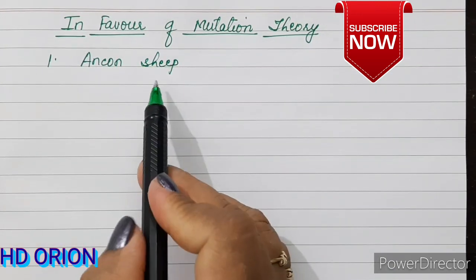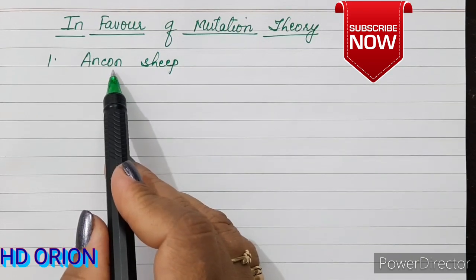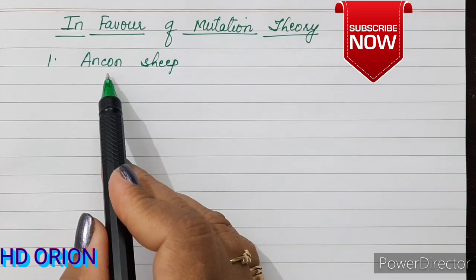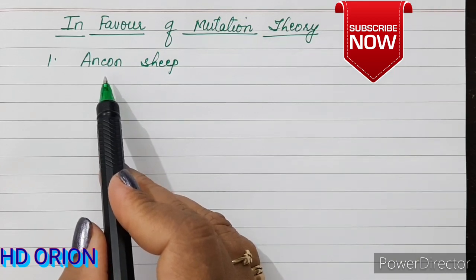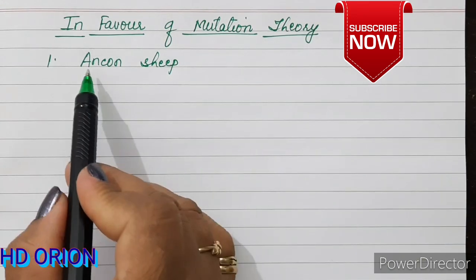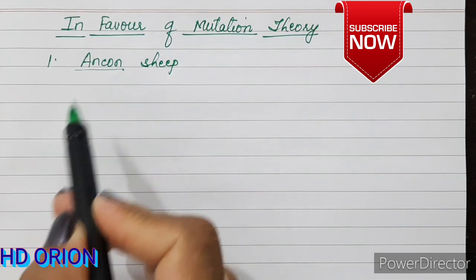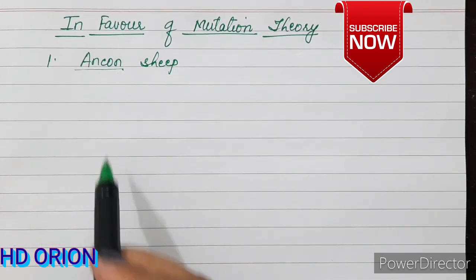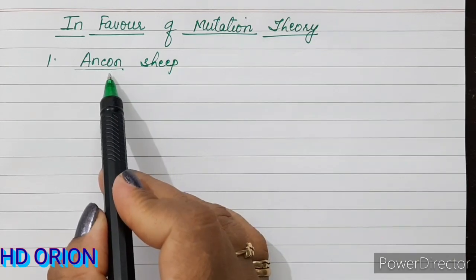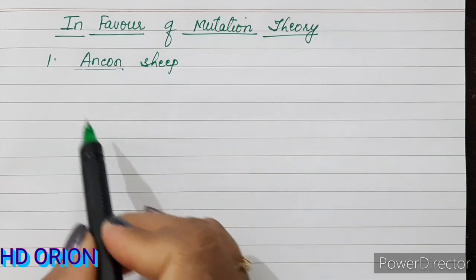Now sheep or goat, they have a normal height, but this Ankon sheep have remarkably small legs. So this was a variation which was seen after the sheep reproduced. There was a herd, and when the sheep were continuously reproducing, a particular variety came which was named Ankon sheep, which had remarkably small legs. So this goes in favor of mutation theory, because there was nothing which was added, but automatically there was some variation which was seen in the same gene pool.